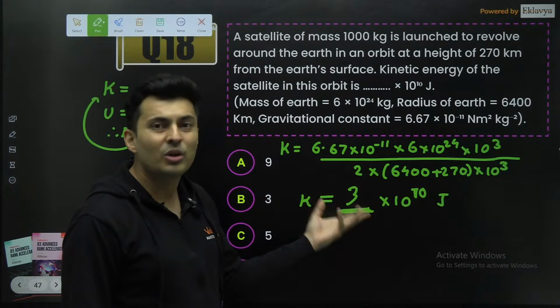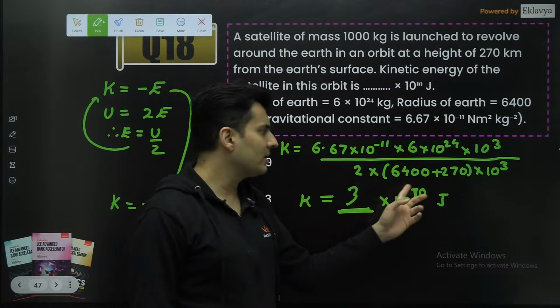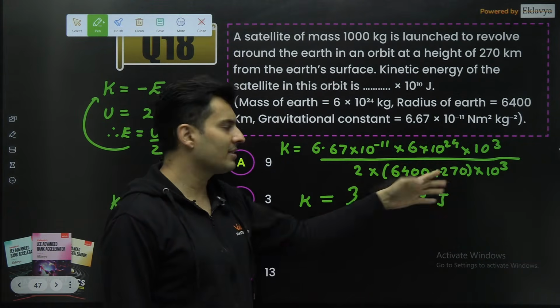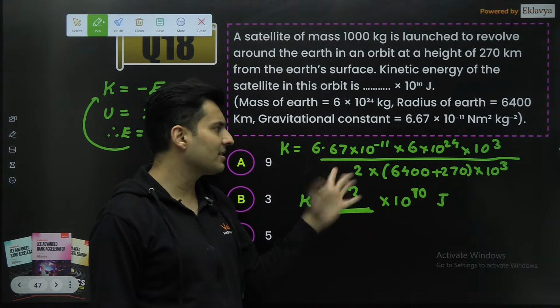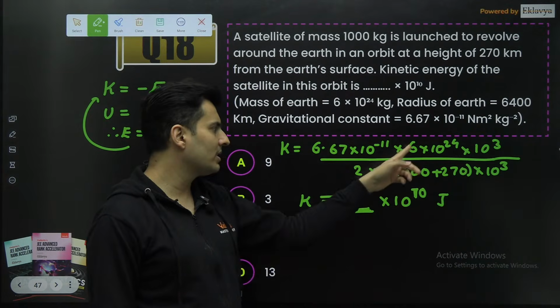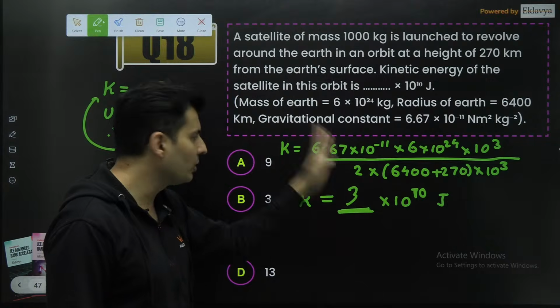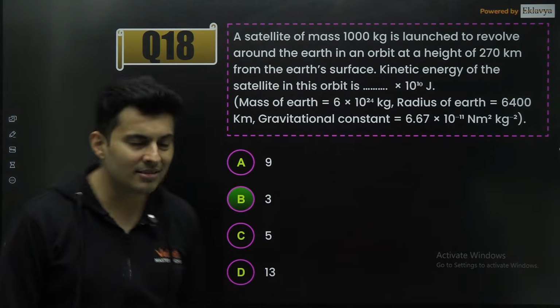So ignore the powers of 10, the decimals, the zeros, all those things. As you can see, 6,400 and your 270 will make it 6,670. Forget those decimals and zeros. 667 cancels. 6 is there, 2 is there. 6 by 2 is how much? 3. So whatever the power of 10, I don't care. The numeric value should be 3. So yes, it is 3.